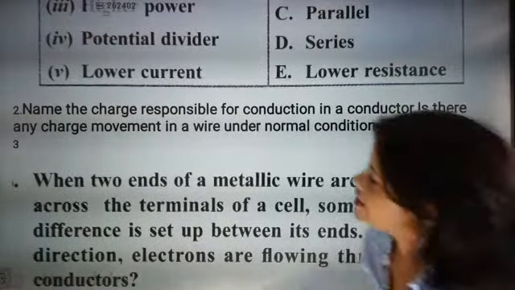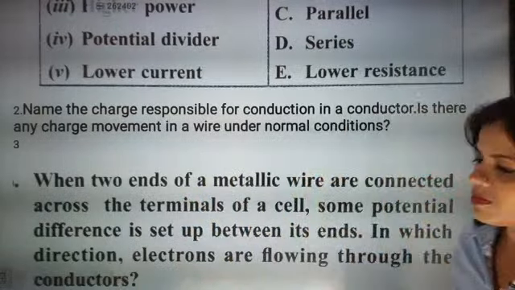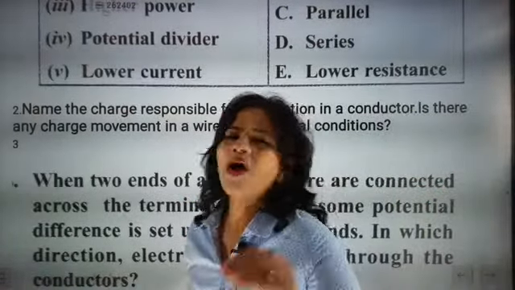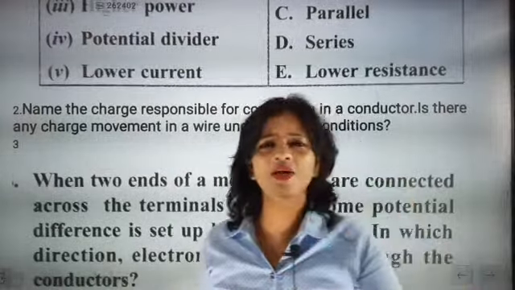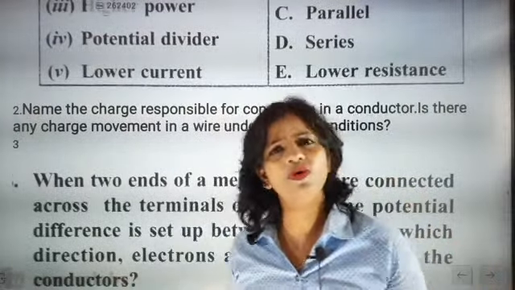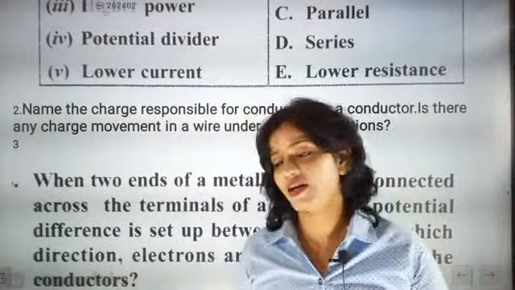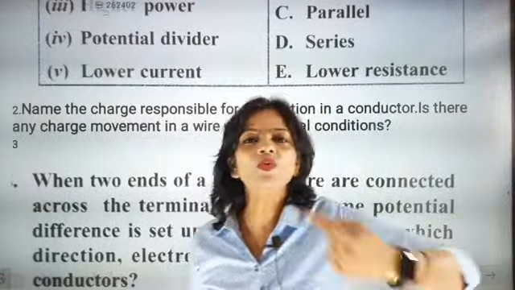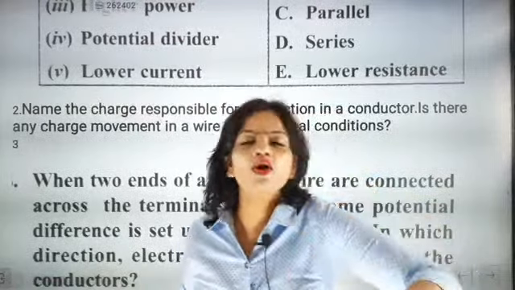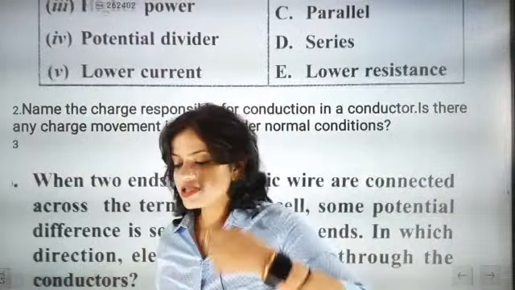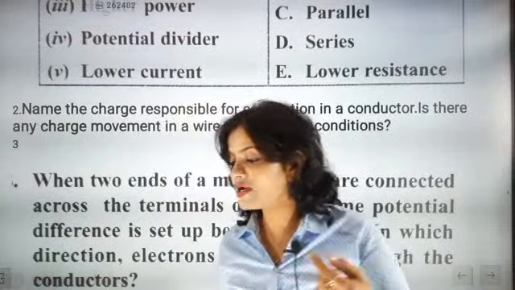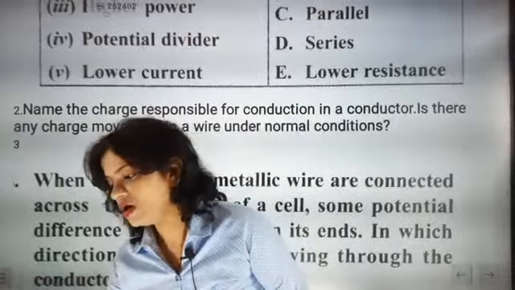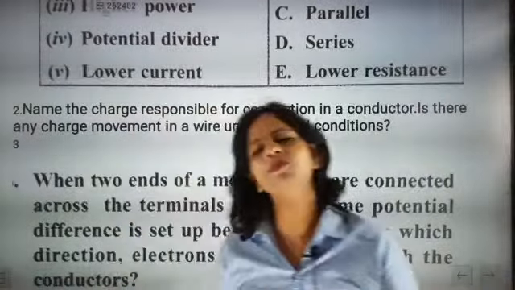Is there any charge movement in a wire under normal condition? See, look here, if one or two charges are moving, it is not possible for them to conduct current. One very important word I am going to use is drift velocity. Okay, I'm just explaining this point. Net charge will be 0. Yes, if one or two charges are moving, it is not conduction.